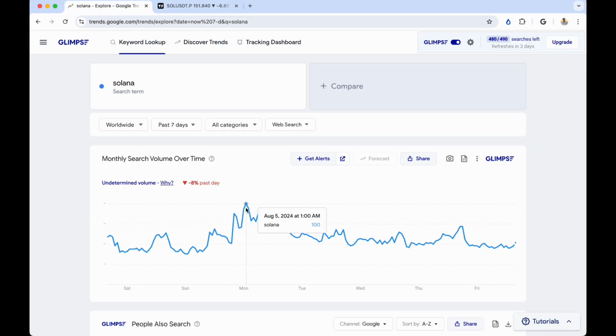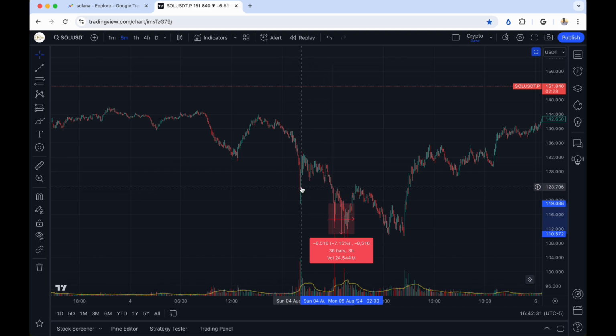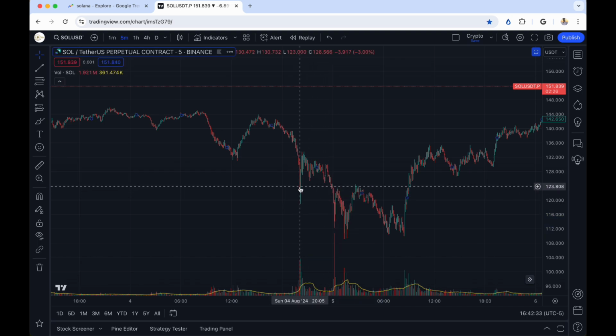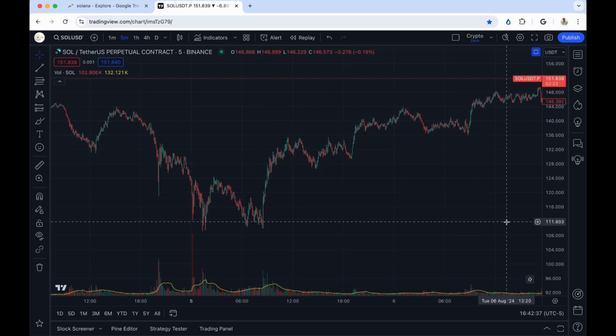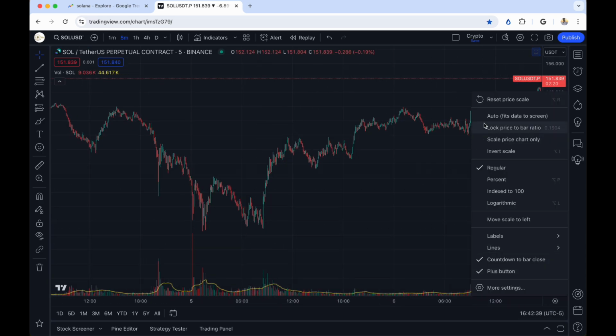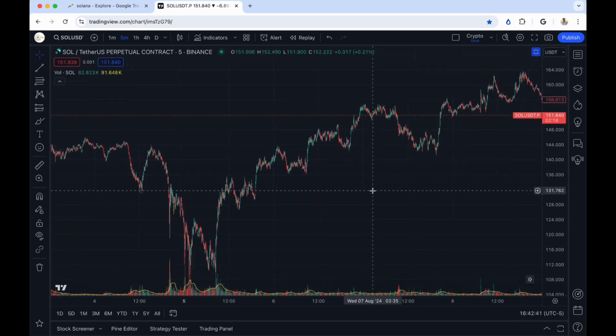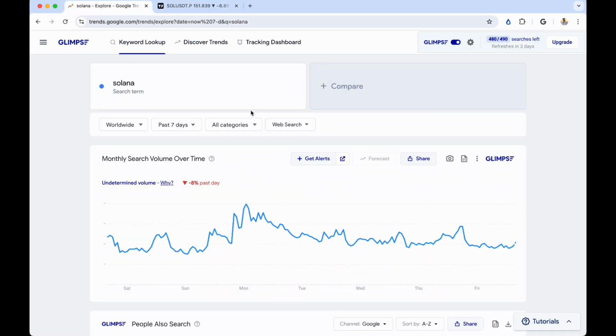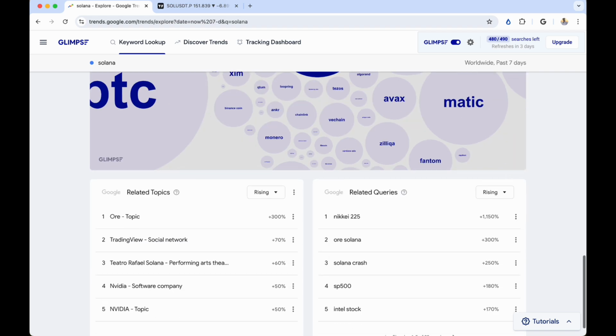That's when everyone was Google searching Solana. And right before, the other secondary spike was 8 p.m., which was this spike right here. 8 p.m. is 20 o'clock. This spike right here also led to further dropping. So as you can see, a really good sign that something is going to rebound is when everyone Google searches it. One other tool that you can also use, let me also just see the related topics.